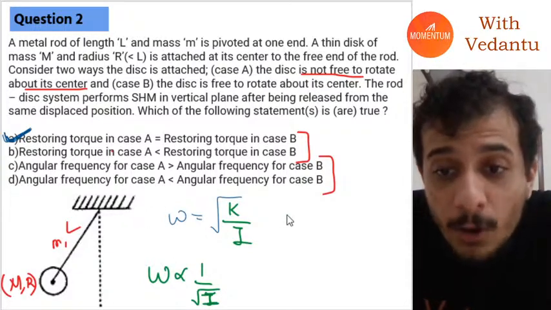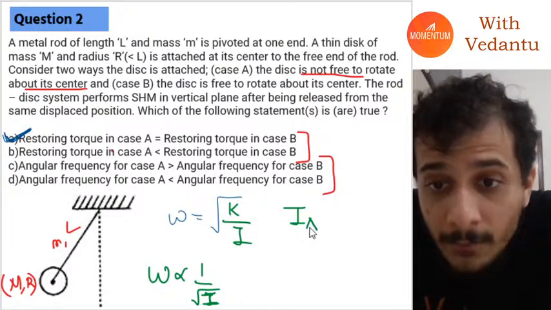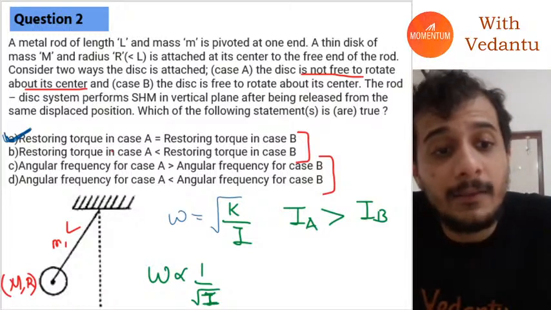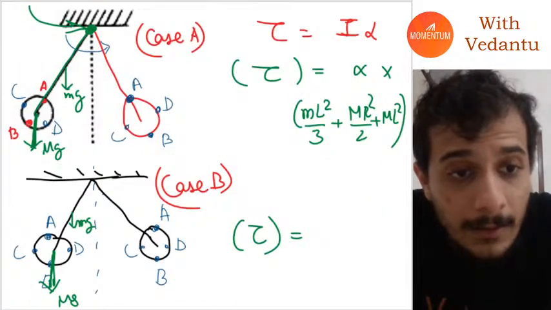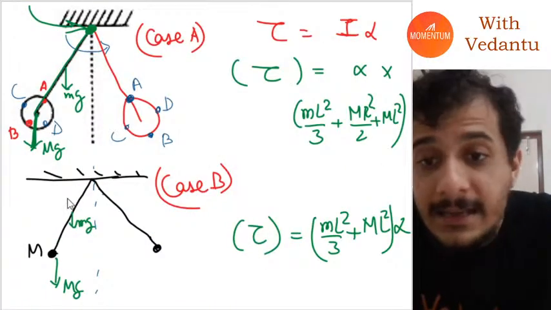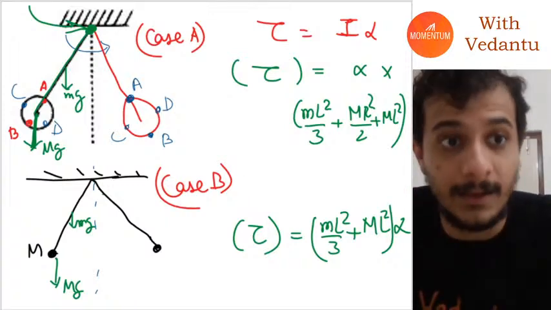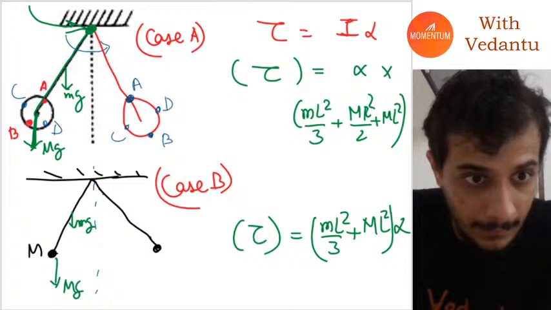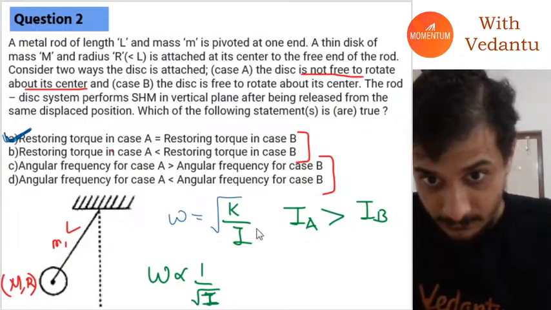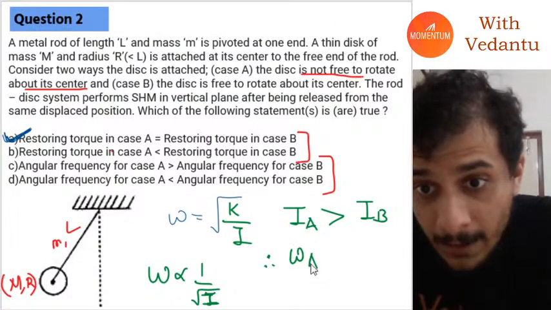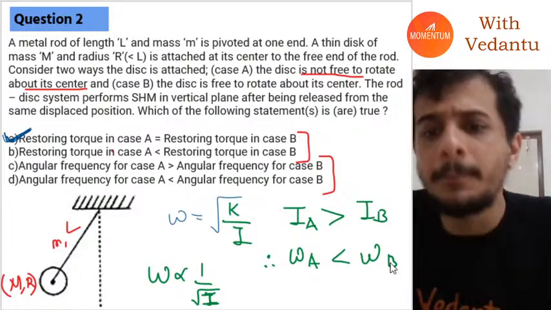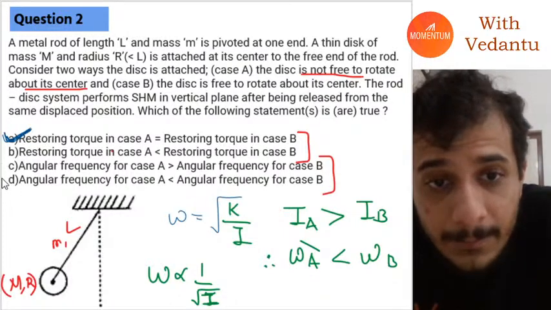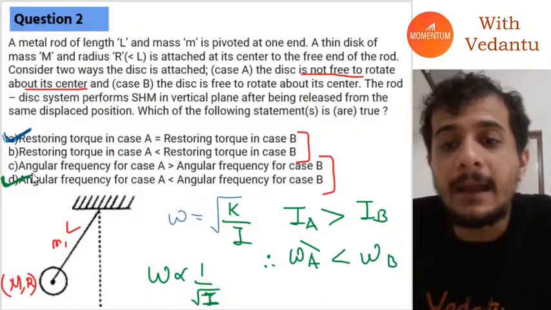Now, in the case of A, the moment of inertia is bigger compared to the case B. I hope everybody can see that. Therefore, omega A will be less than omega B, and the correct answer will be option A and D.